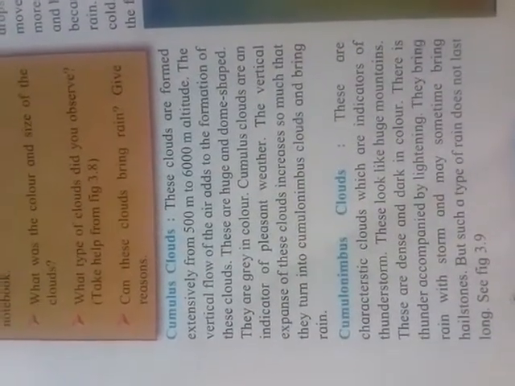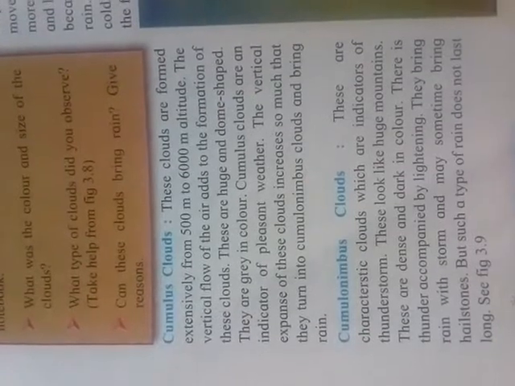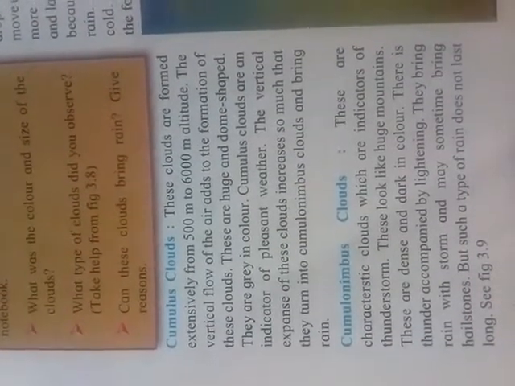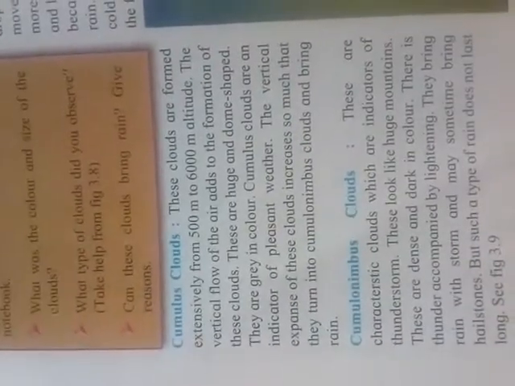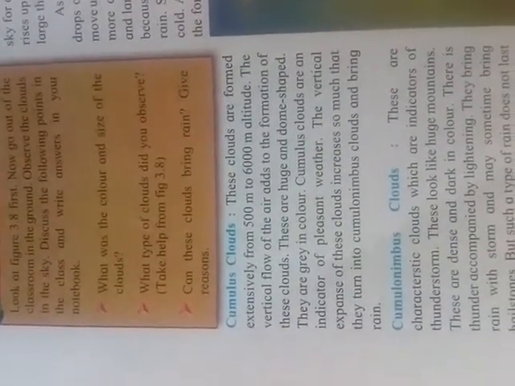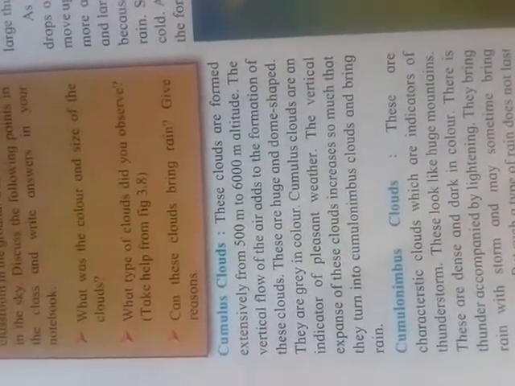Cumulus clouds. These clouds are formed extensively from 500 meters to 6000 meters altitude. The vertical flow of the air adds to the formation of this cloud. That means the vertical flow of the air adds to the formation of this type of cloud.